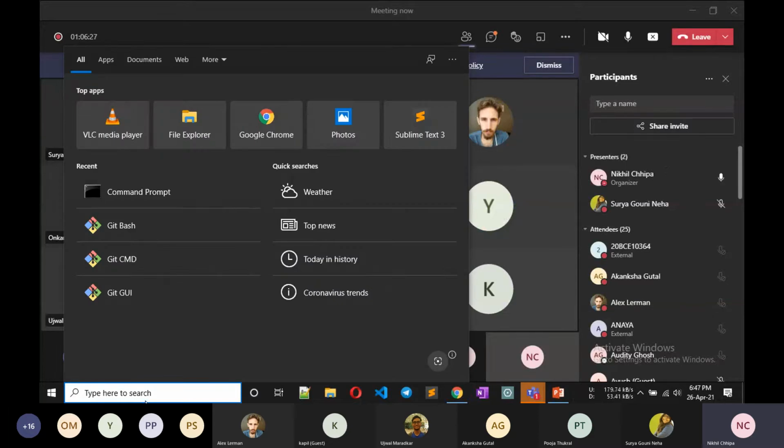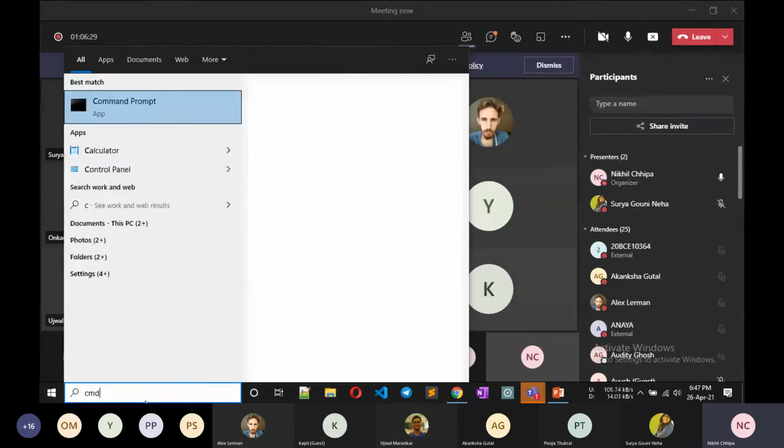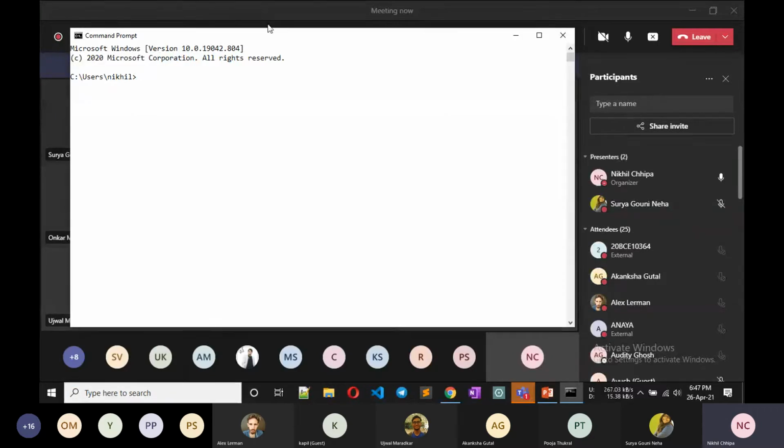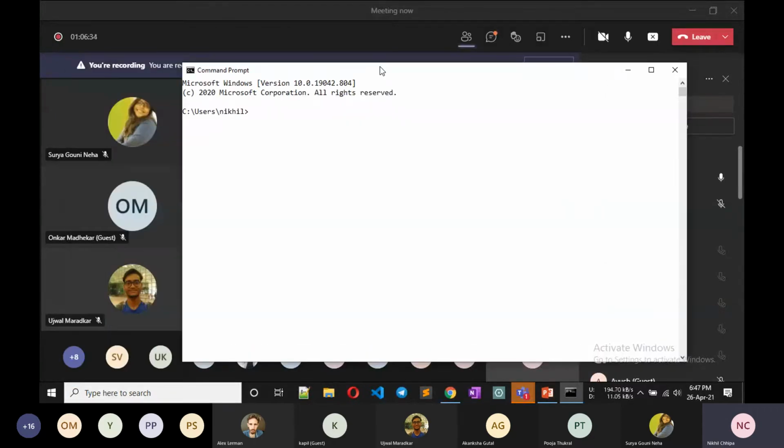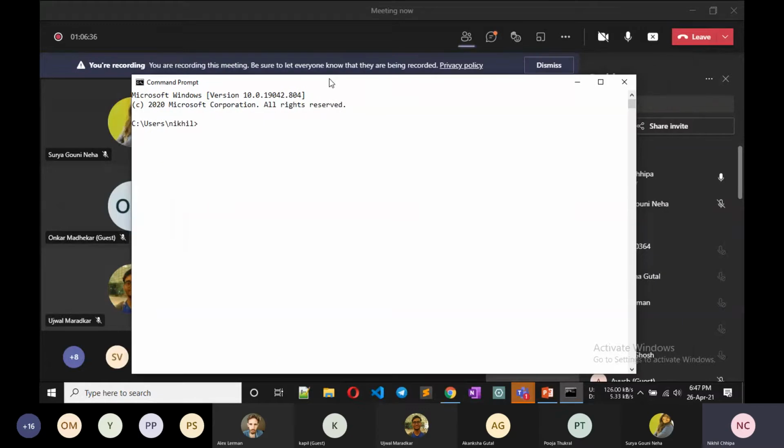Now open your command prompt to check whether Git is installed on your computer. You can install Git like general software. We install general software like that.